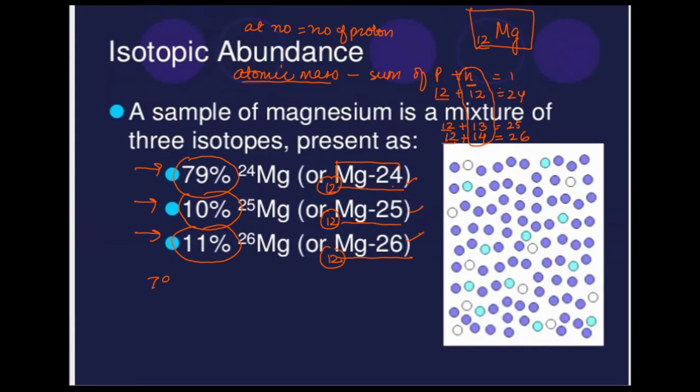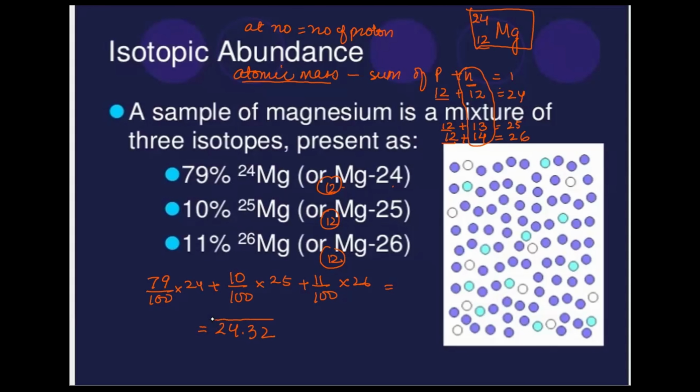We will calculate it as 79% of 24 added to 10% of 25 added to 11% of 26. When we simplify, we'll get one value, and that value is considered to be magnesium's atomic mass. That is going to be around 24. Simplify it and let me know what the value is. When you round off that value, it will come to around 24. So compute it and give me the value. As I said, this value will be a decimal, but in the periodic table, you're going to round it off.